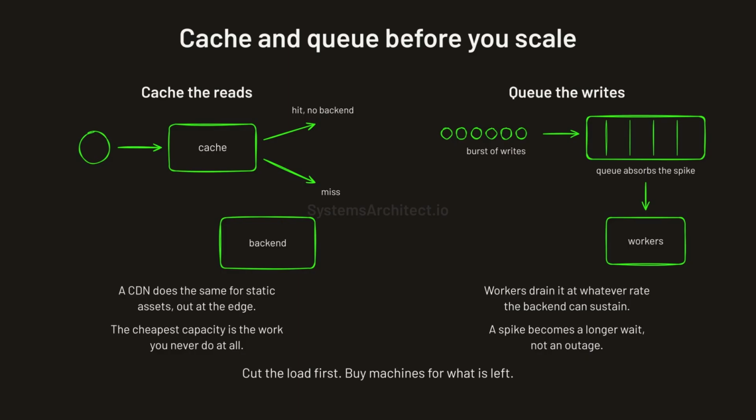A cache layer serves repeated reads without touching the backend. A CDN does the same for static assets out at the edge. Both cut the load you would otherwise have to buy machines for. What about a sudden burst of writes?